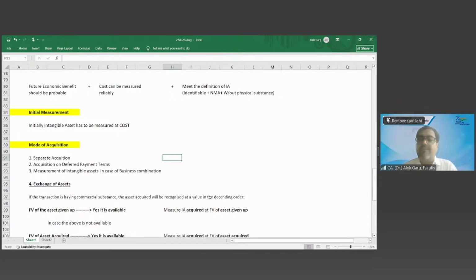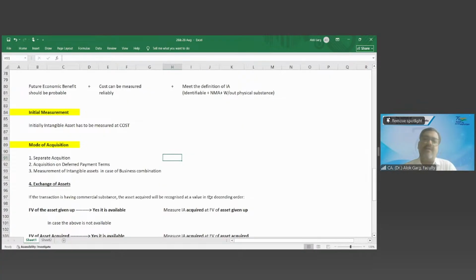If intangible asset is acquired through exchange of asset, then it has to be measured on the basis of fair value of the asset given up. If the fair value of the asset given up is not available, then the fair value of the asset acquired. If the fair value of the asset acquired is also not given, then the WDV of the asset given up. Right, so we have covered separate acquisition, deferred payment, exchange of asset.